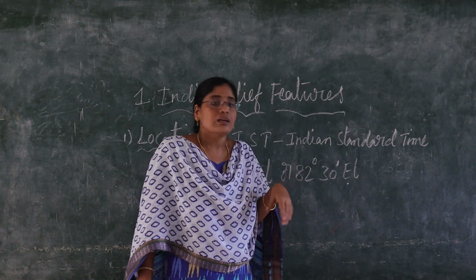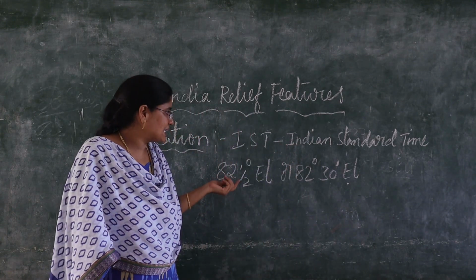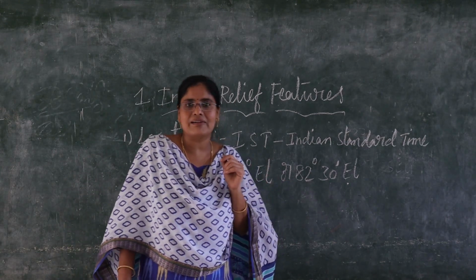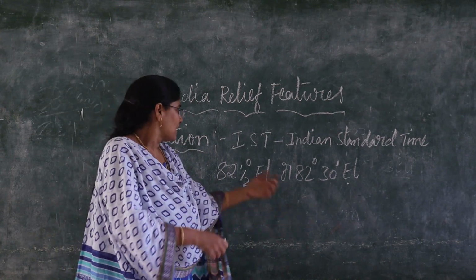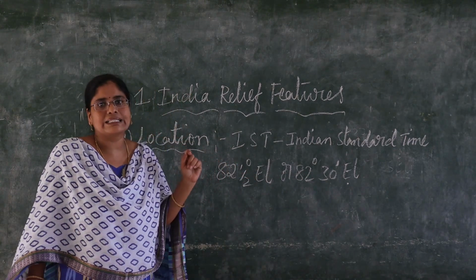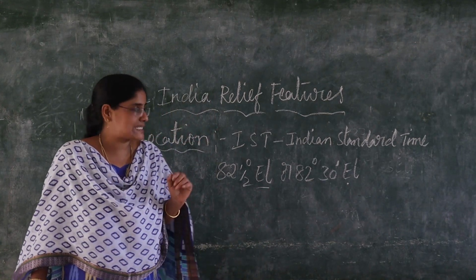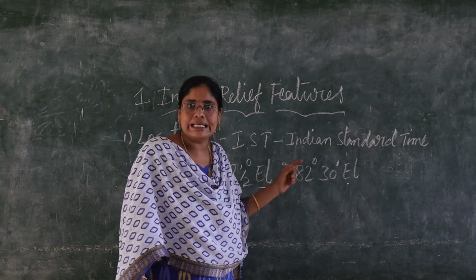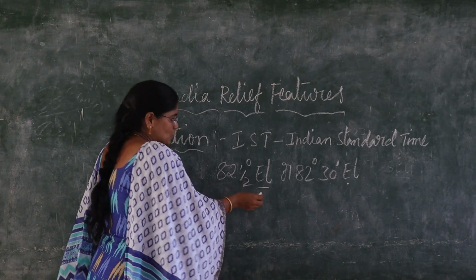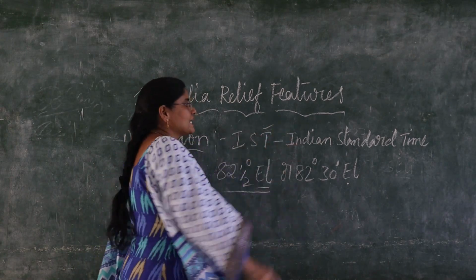In this map, one longitude is passing through the middle of India. That is 82.5 degrees, 30 minutes east longitude in our textbook map. That is called Indian Standard Time. So 82.5 degrees east longitude is taken as IST, Indian Standard Time.